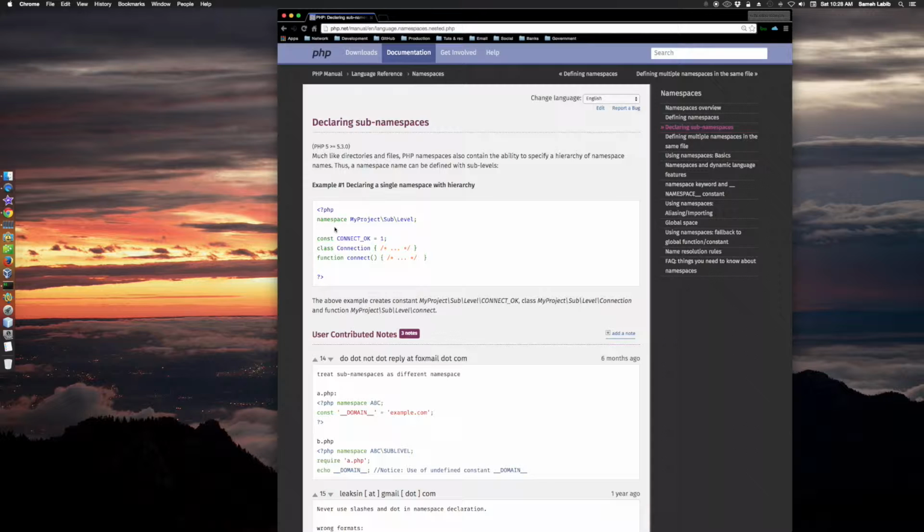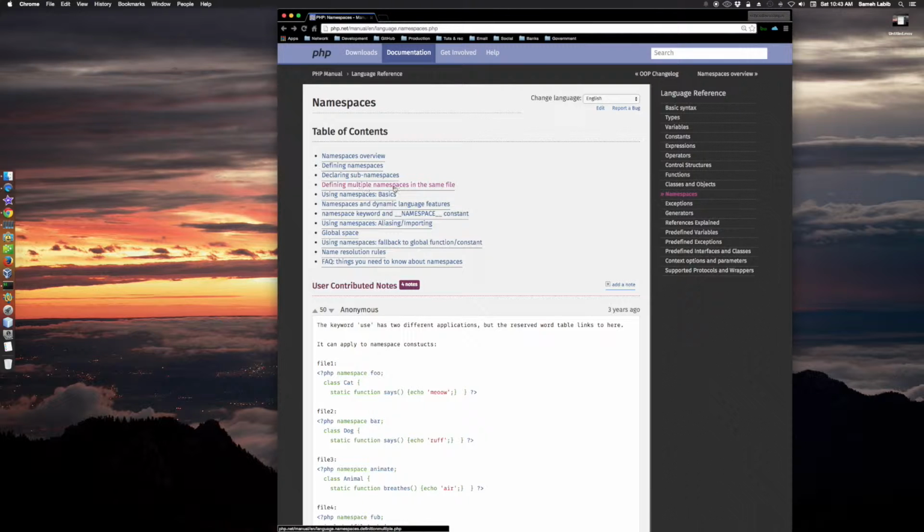It's namespace my project with sublevels. And notice these are backward slashes. The above example creates constant my project sublevel connect. It basically creates this, which is from this one, and a class here, and a function here. This one's a constant, this one's a class, this one's a function.